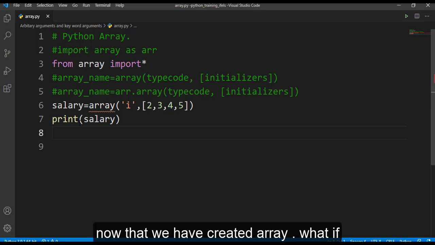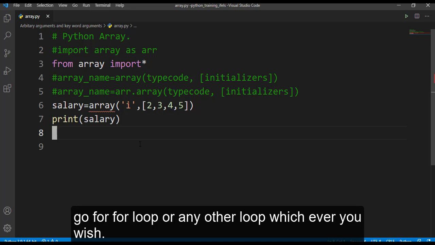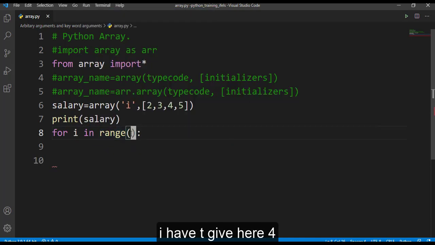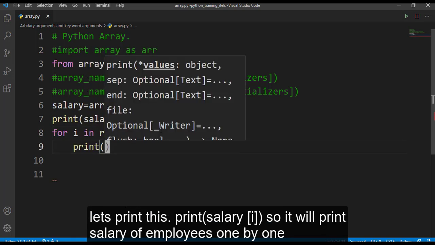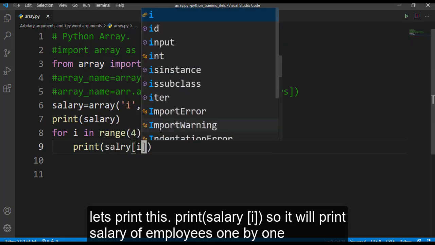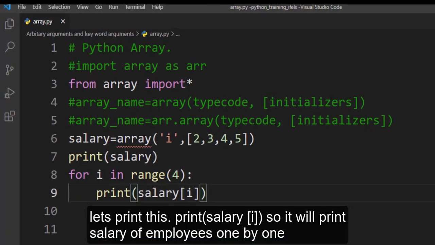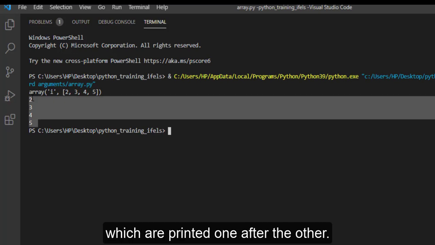Now that we have created the array, what if I want to print the salaries of employees one by one? How can I do that? To do that, we have to go for a for loop or any other loop, whichever you wish. So for i in range, I have to give here 4. Next, let's print this. Print salary of i. So it will print salaries of employees one by one. Run this. Here you can see that we have got the salaries of employees printed one after the other.